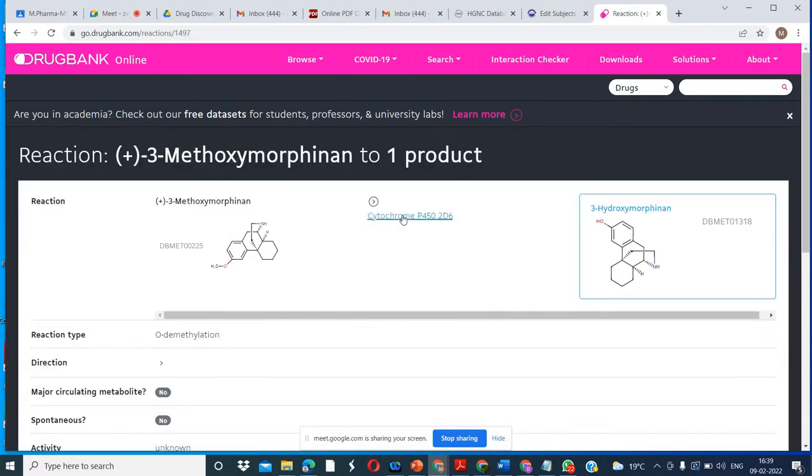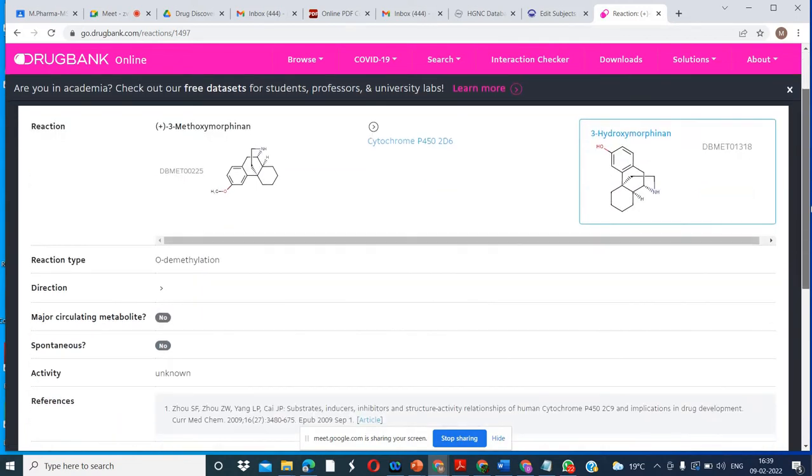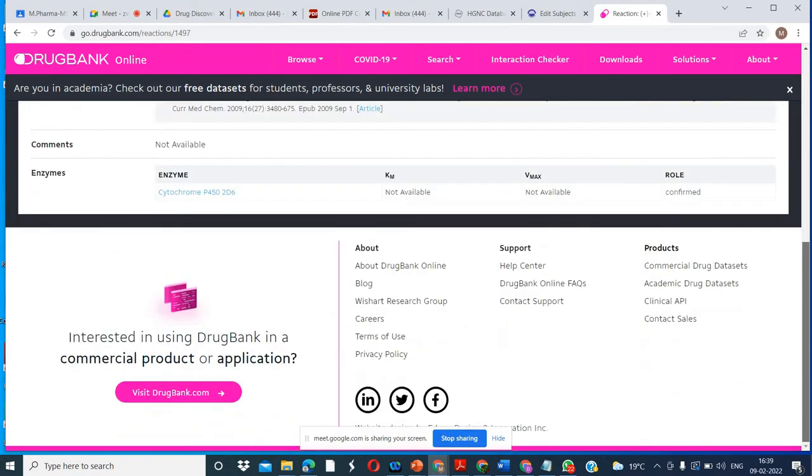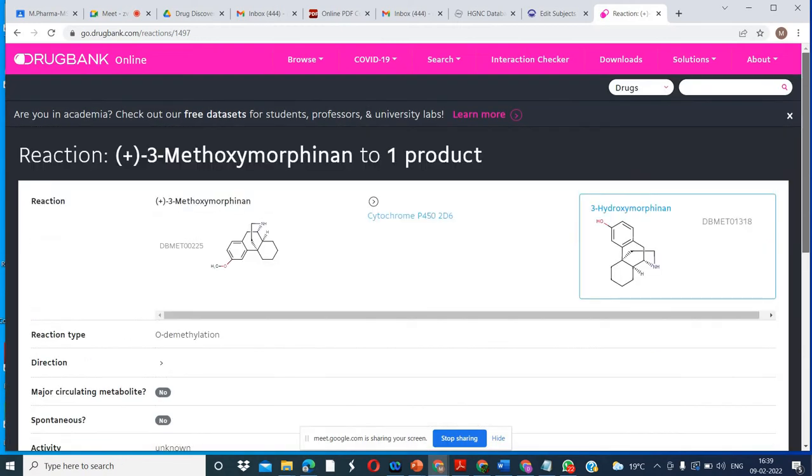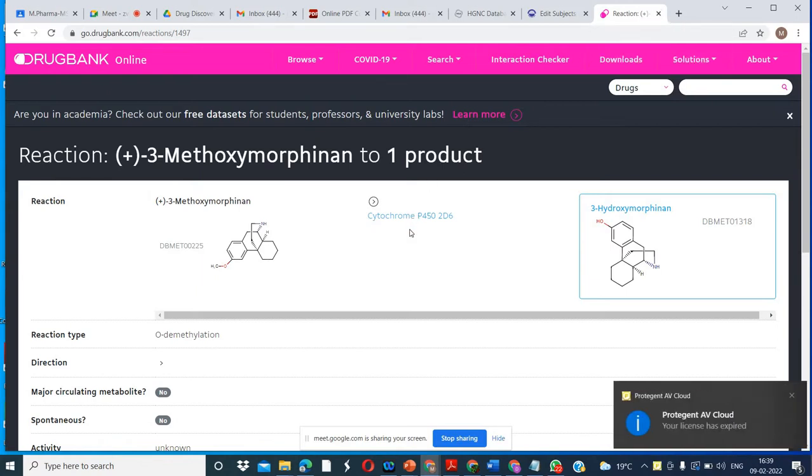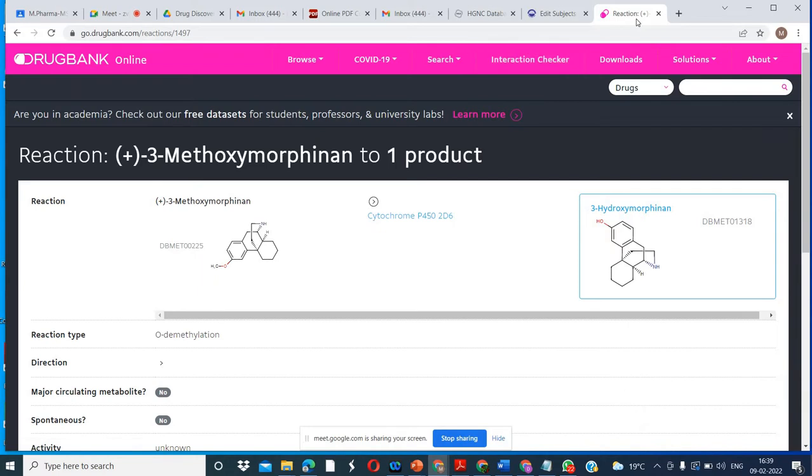Okay, cytochrome P450. What is cytochrome P450? You know that this is the family of liver enzymes which is responsible for the metabolism of drugs.